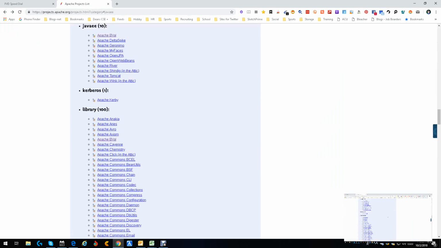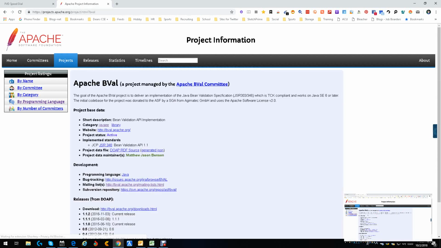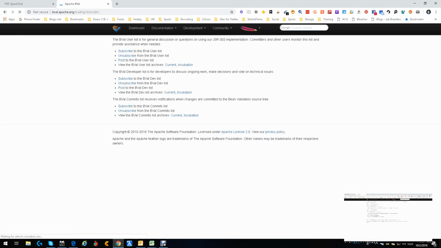Now, remember, that was the developer part of this. Let's go back in here. Remember, we went to the project-based data and came down here to the mailing list. Let's get back into that mailing list just to make sure we understand what we just did. We did the developer list. We also have the commits. These are people who have committed. They're probably still Java developers. Here is the user list for general discussion. It's a Java thing, and they're discussing it. They probably are also Java people. This is the people who are involved in the project. These are other people commenting on it. So we can get so many more than just this.